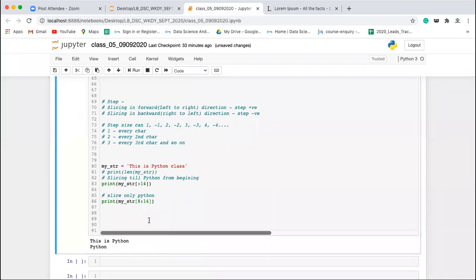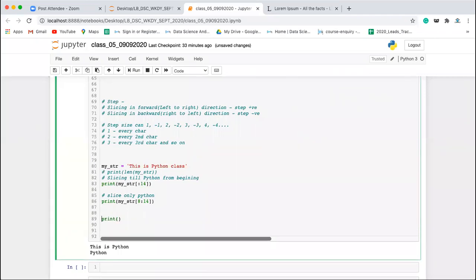Clear, everyone? Fine. Now tell me what this will give. Print my_str of colon. What will this give?